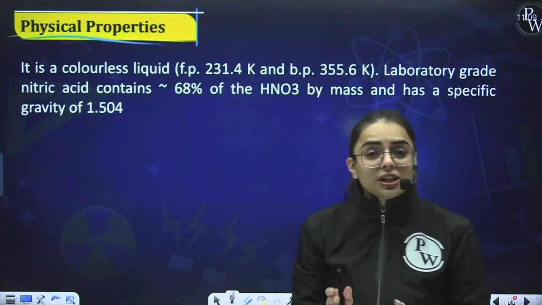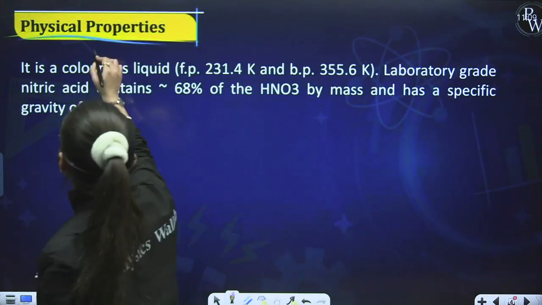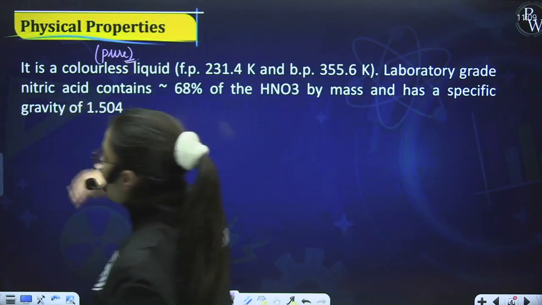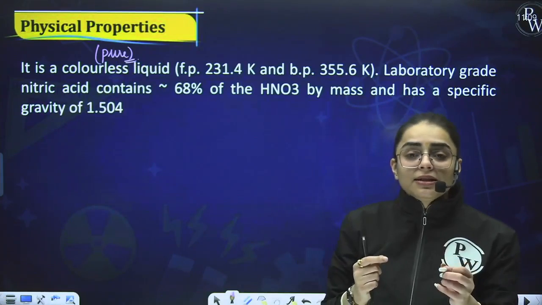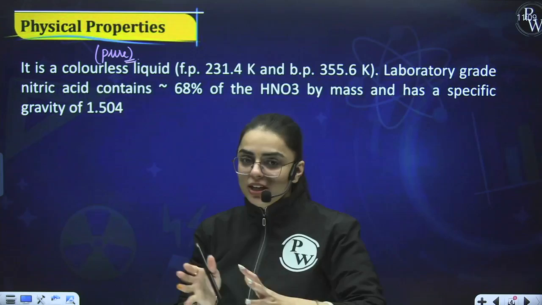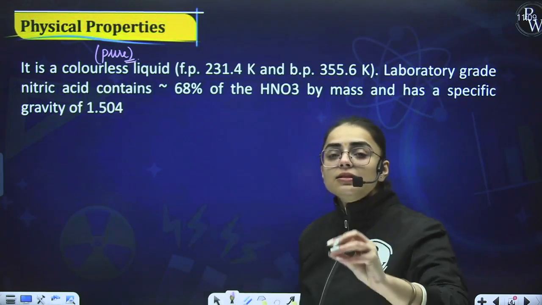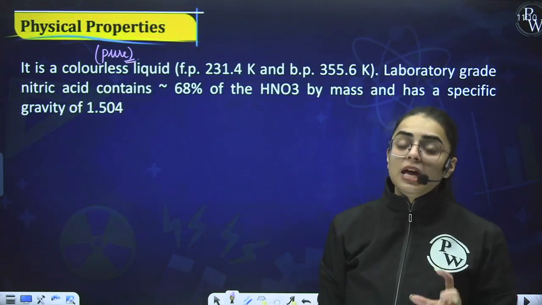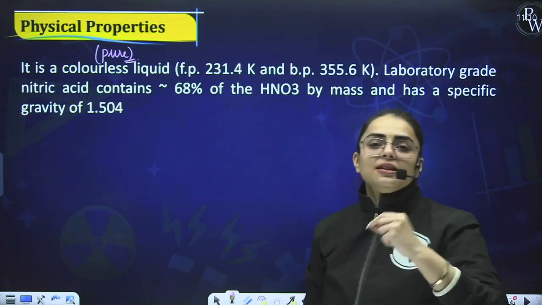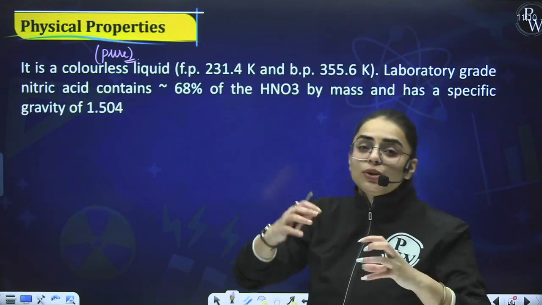Now if I talk about the physical properties, you should know that in the pure form, it is a colorless liquid. But sometimes you shall be seeing that there is an impure acid also. Impure acid is basically yellow in color. When you see the nitric acid and its color changes to yellow, that means there is some impurity present. What is the impurity that makes it yellowish? That is NO2. That means if nitrogen dioxide is present in HNO3, it will make it impure.